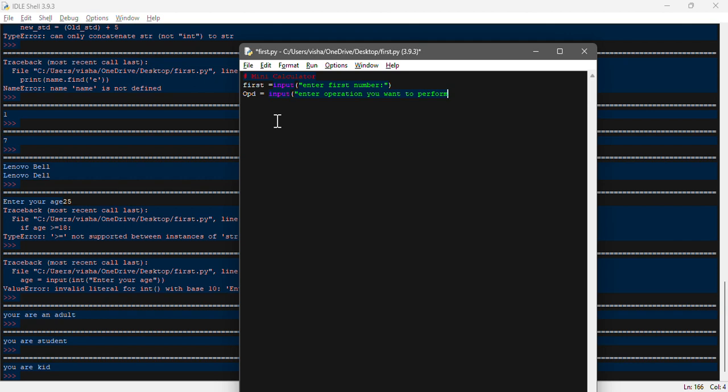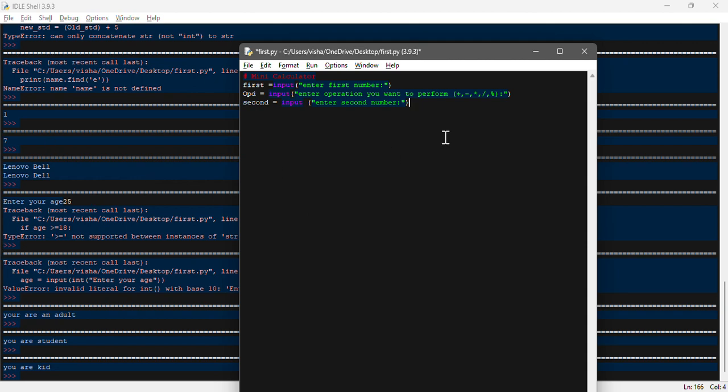And in brackets we're going to specify addition, subtraction, multiplication, then division, then modulo. Then close the bracket. Then we're going to ask for the second input, enter second number. This way we have defined what we are asking the user to enter.